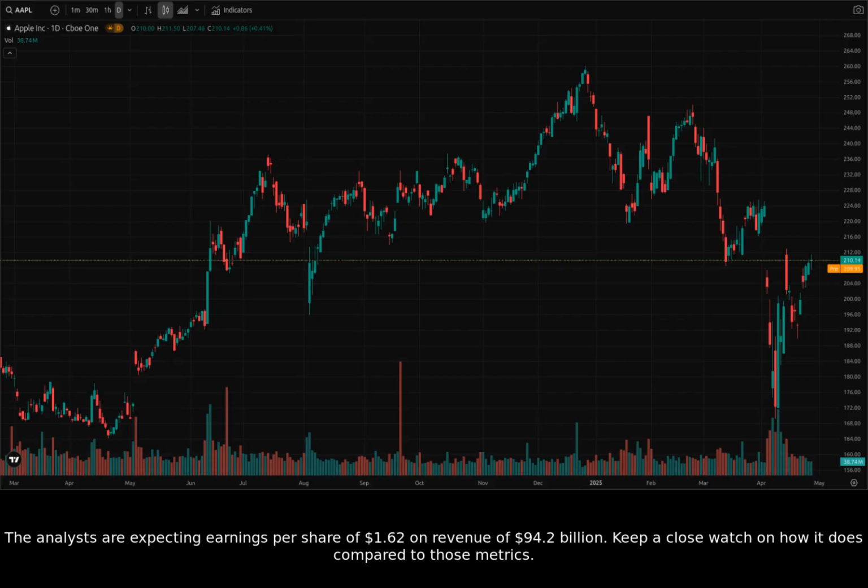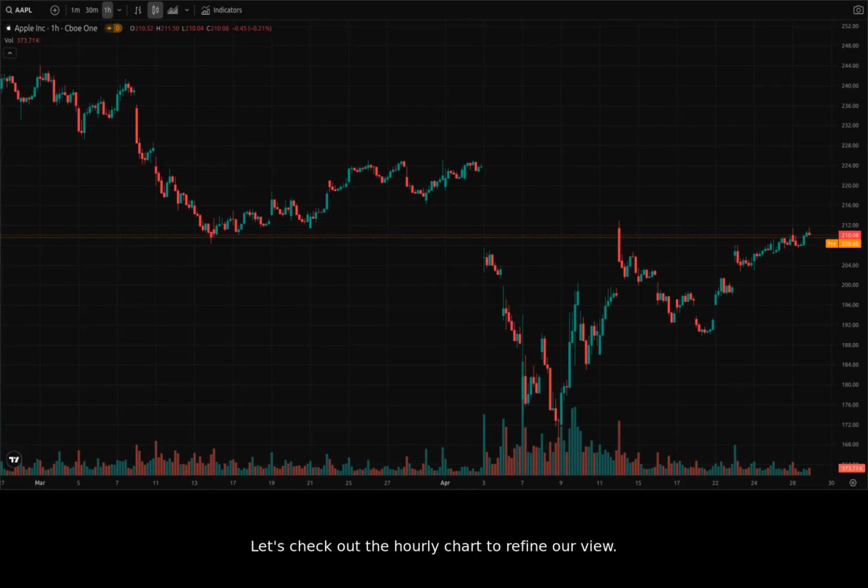Otherwise, we are in a downtrend with bounces to lower highs until that happens. The analysts are expecting earnings per share of $1.62 on revenue of $94.2 billion. Keep a close watch on how it does compared to those metrics. Let's check out the hourly chart to refine our view.